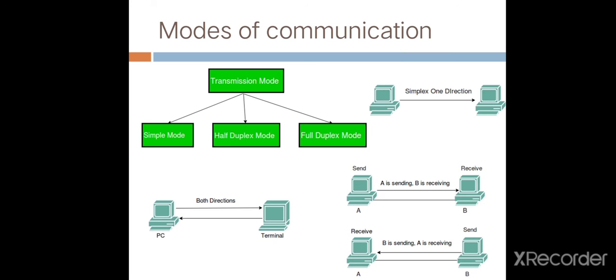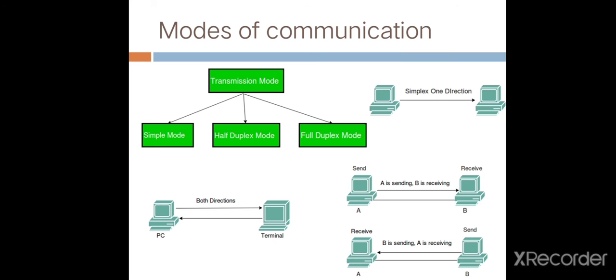In half duplex mode, if A is the sender and B is the receiver, then A is sending and B is receiving. But if A is the receiver and B is the sender, then A is receiving and B is sending. That means at a time only one signal is transmitted.